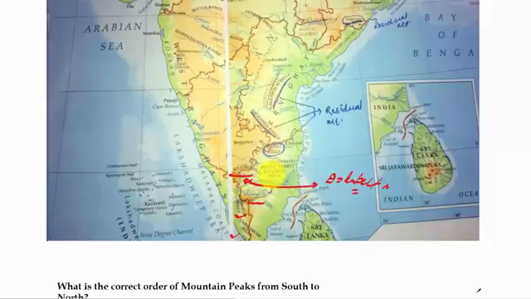Then here, just by the side of Nilgiri Hills, we have Shevaroy Hills, Javadi Hills, Palakonda Range, Nallamala Hills. These three are residual mountains. Then further north, we have Harishchandra Range, Balaghat Range, Satmala Range and Ajanta Range. On this side, we have Mahendragiri Range. It is also a residual mountain. And somewhere here we have Malaigiri.